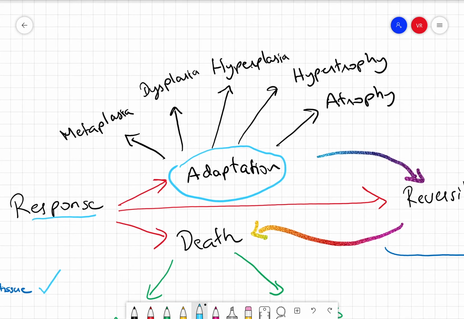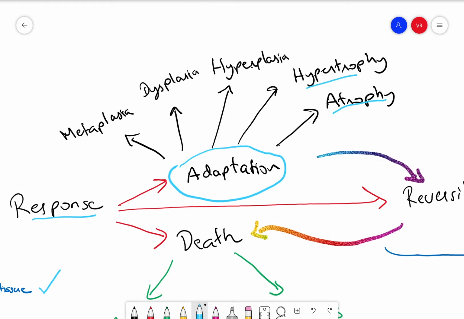Okay, so the various ways the cell responds: first, it gets adapted to the stimulus. The different forms of adaptation are atrophy, hypertrophy, hyperplasia, dysplasia, or metaplasia. An example for atrophy would be, in case you don't use your muscles regularly for a long period of time, they get atrophied, or smaller in size. Hypertrophy is the opposite of this. When you exercise a muscle and give it adequate nutrition, it's going to get hypertrophied. A very good example for hypertrophy and atrophy would be a muscle.